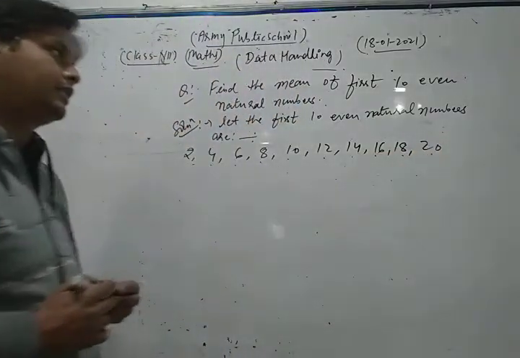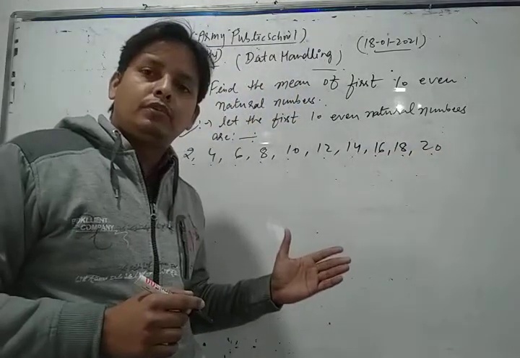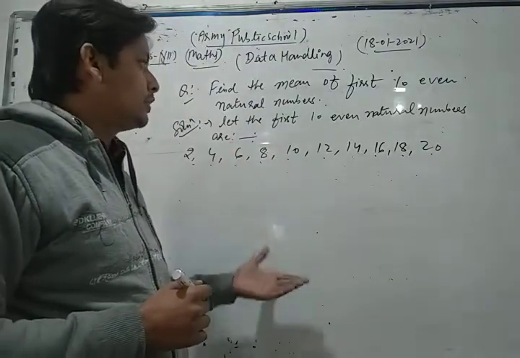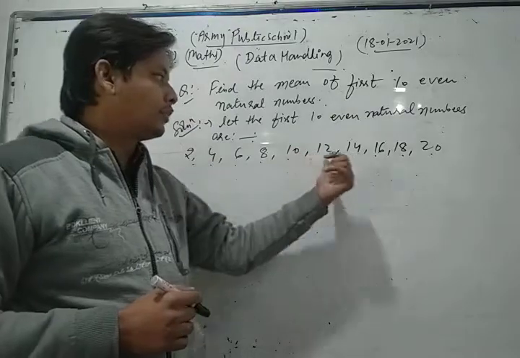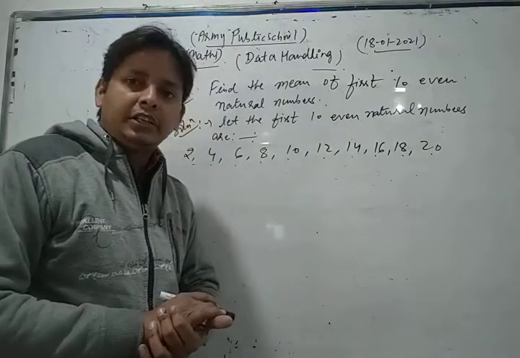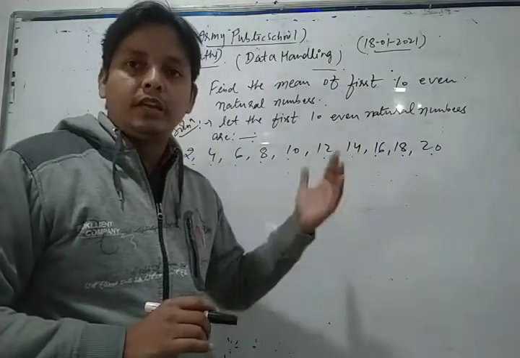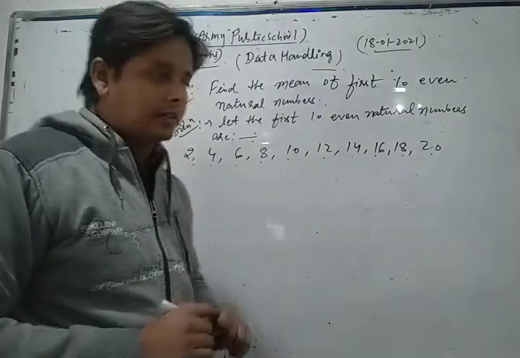Thus, dear students, in this way, first of all we list them. The 10 even natural numbers are 2, 4, 6, 8, 10, 12, 14, 16, 18 and 20. Now we have the data. Now we apply the formula and find its mean.